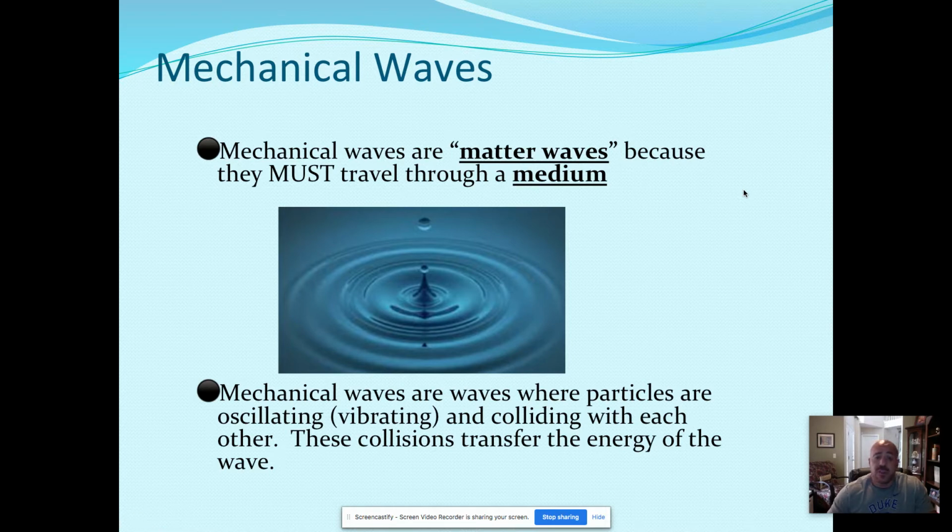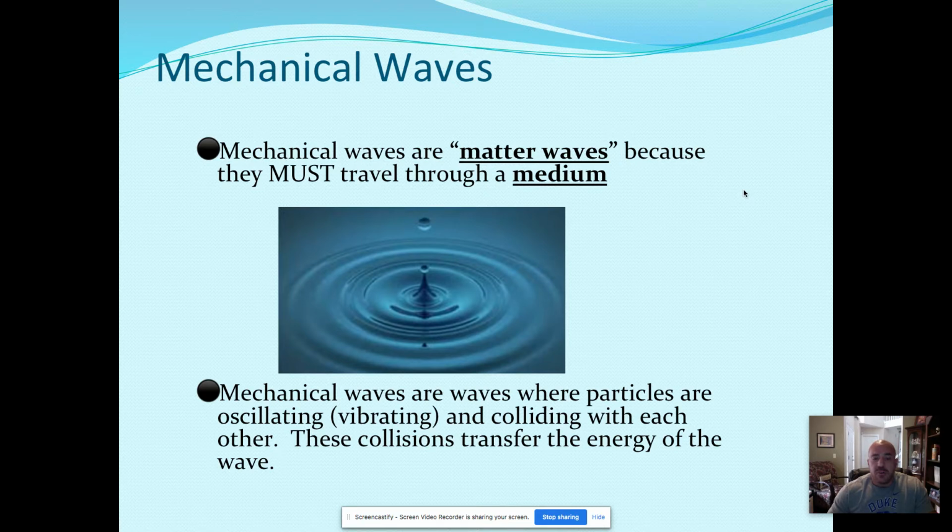So for us, almost every wave we think of would be a mechanical wave. We're talking water waves, waves that are made by a rope, a sound wave. There are some waves that are not mechanical. They're called electromagnetic. We'll get to those in a minute, the most common one being light. So there are some waves that don't need a medium, but any wave that has to pass through something. Remember, a medium is something like water that the energy moves through.